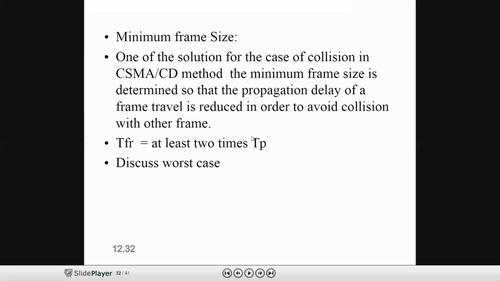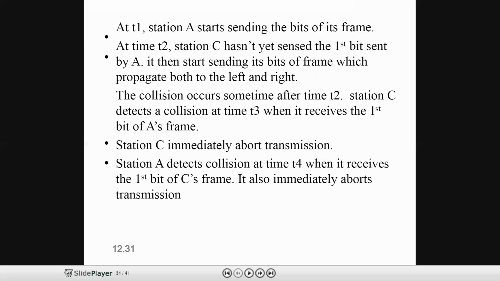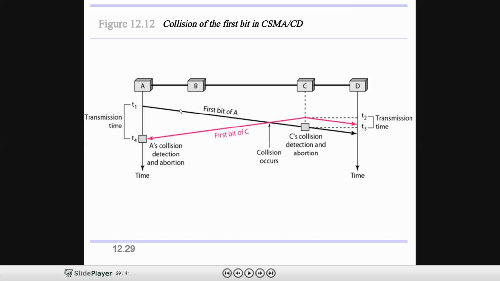See here, in this case, just assume the example, students. For T1, I am assuming A's frame. If this frame is very small in size, a minimum frame, it passes C. If the frame C is also a small frame, it passes A. There is no collision.